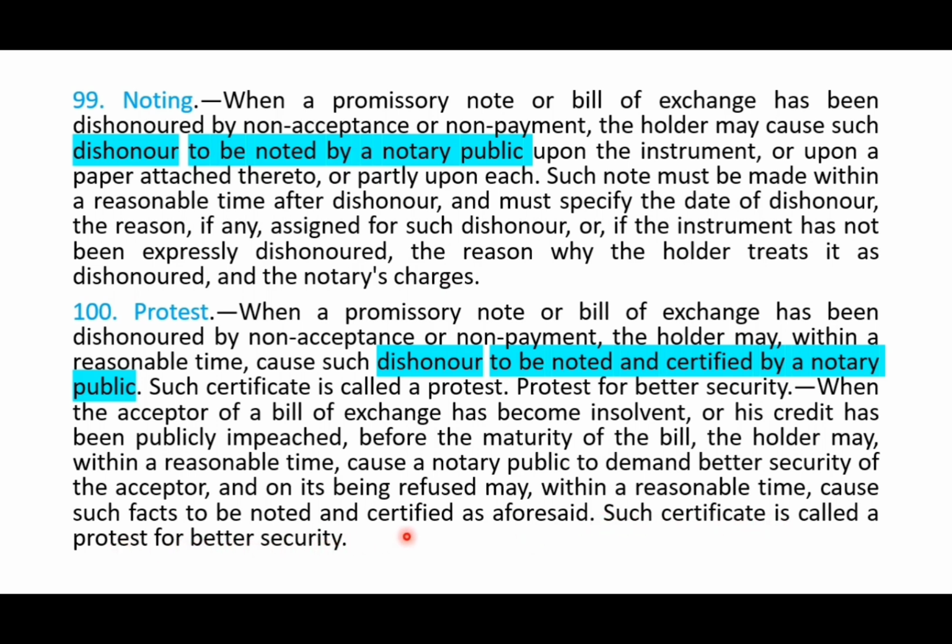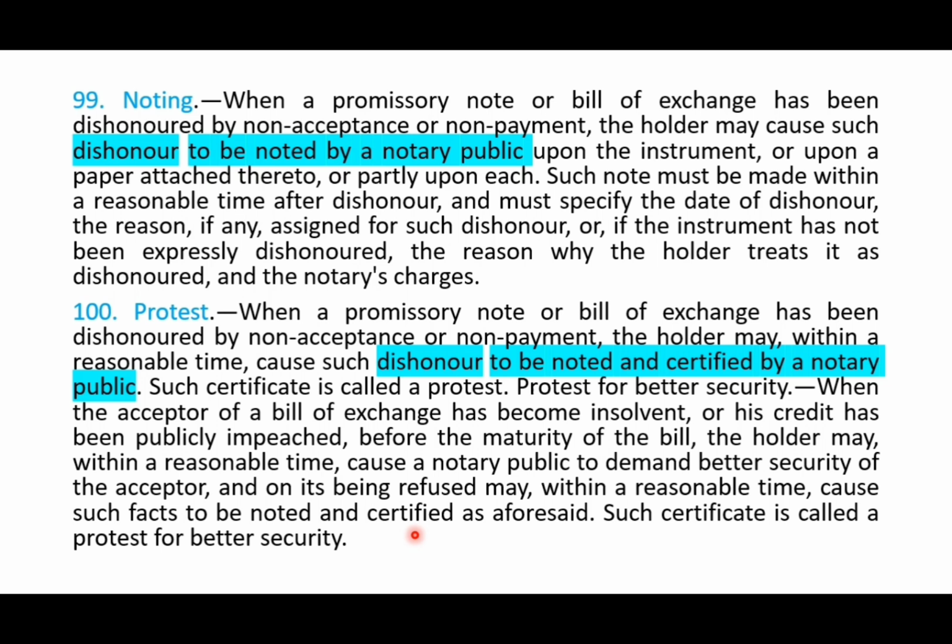That means if, before the maturity date mentioned on the bill, the acceptor has become insolvent, the holder will have another option: through the notary public he can demand better security.